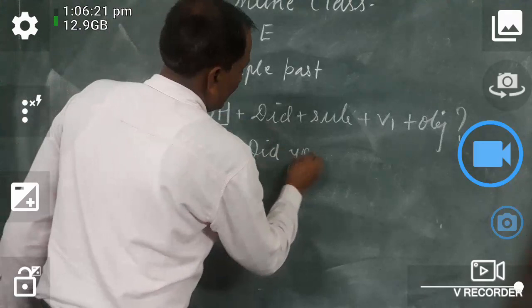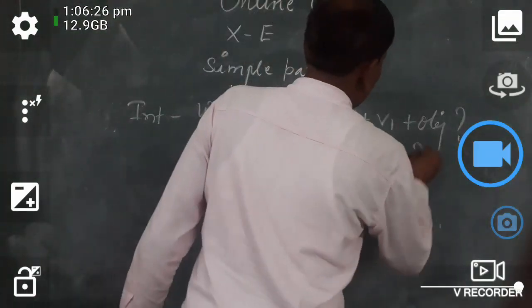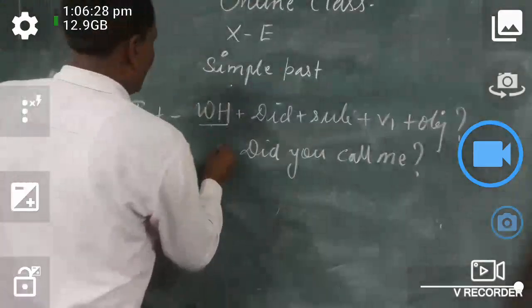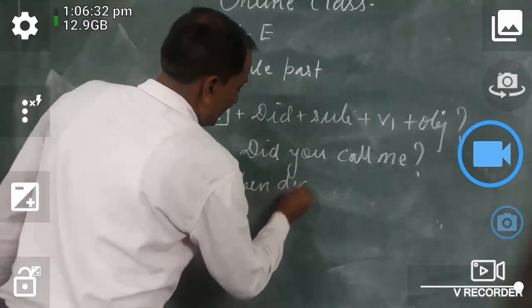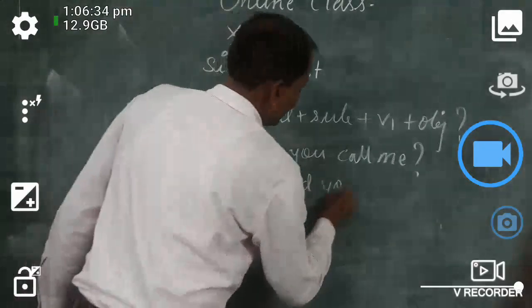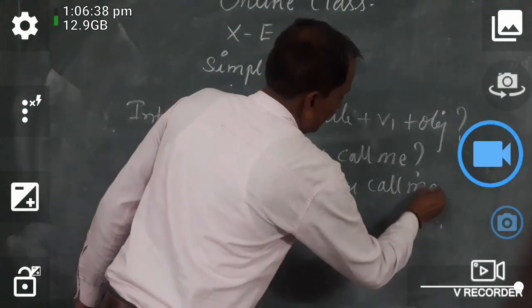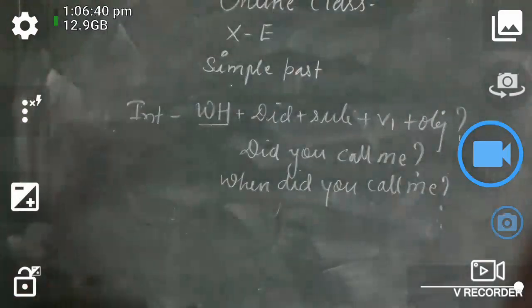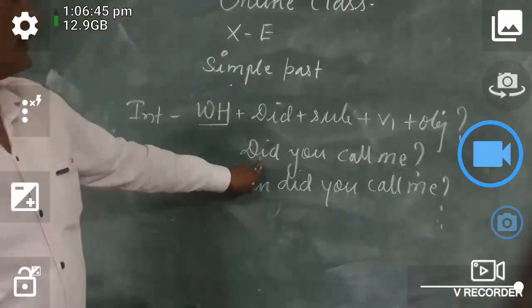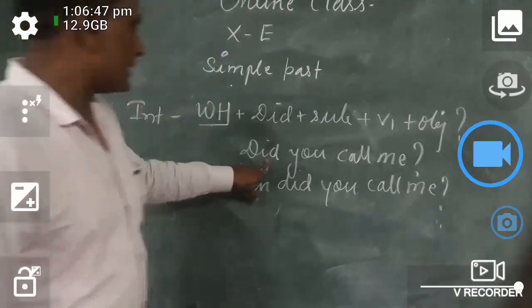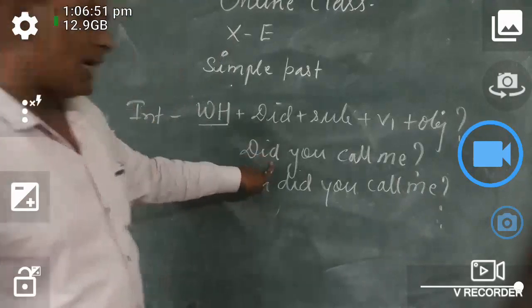Did you call me? Interrogation. And with a WH word, when did you call me? So did you call me and when did you call me? So it is an interrogative sentence made by the helping verb for a yes or no question.